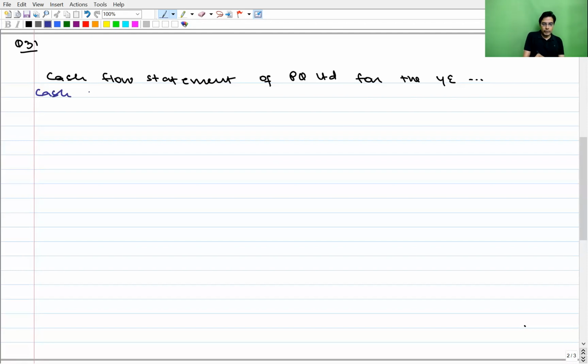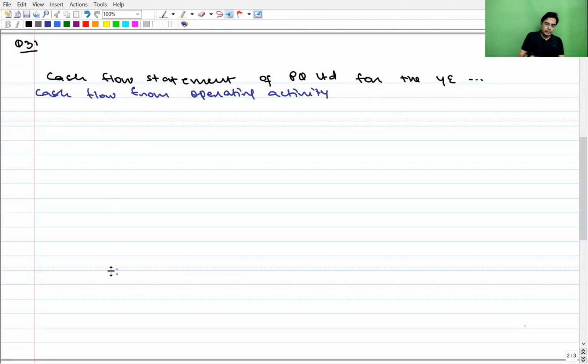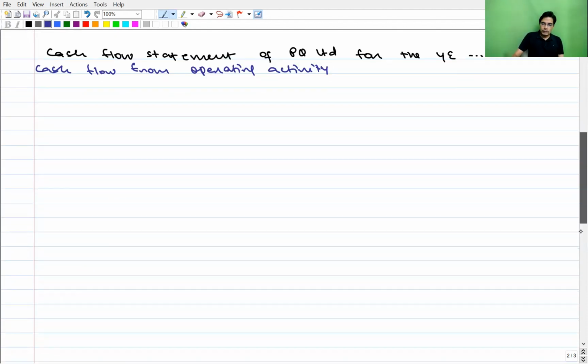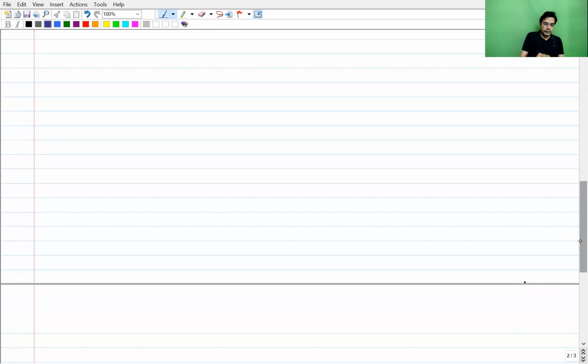Then cash flow from operating activity. We'll leave some space. Then cash flow from investing activity.